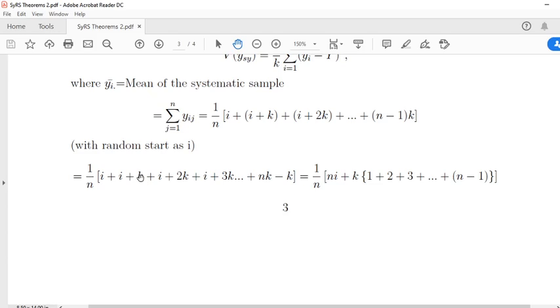We have n i's here, so we can write n into i, with k common, and 1, 2, 3 up to n minus 1.